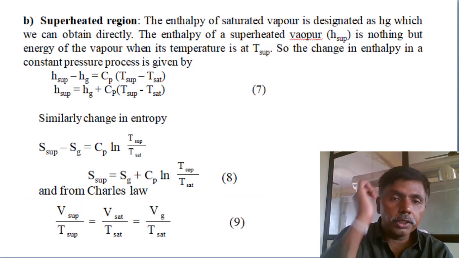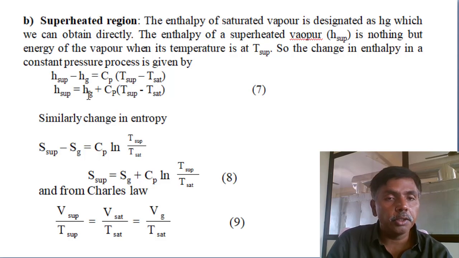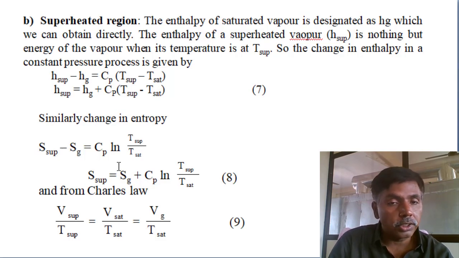Coming to the superheated region, up to hg, saturated vapor, we extract from the steam tables, plus the sensible heat, which is specific heat into T superheat minus T saturation. If the specific heat of steam is provided in the problem, then you can calculate it. For S superheat also, sg, the entropy of saturated vapor, plus the remaining is sensible entropy, Cp into ln T superheat by T saturation.